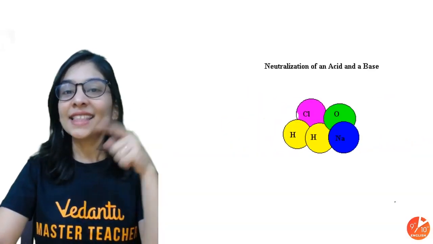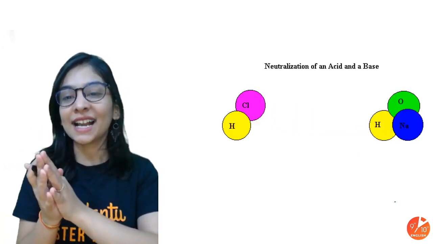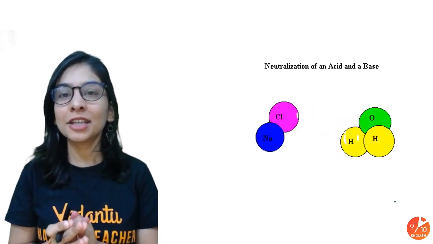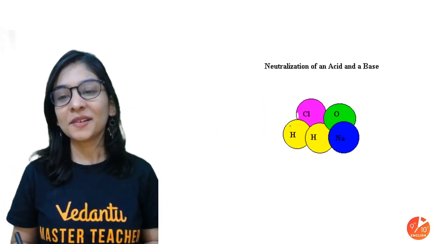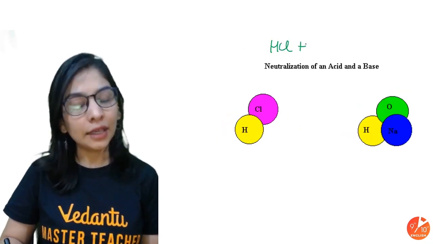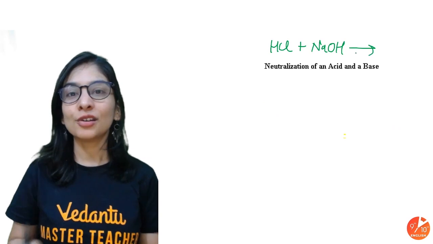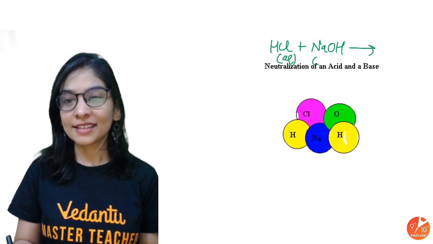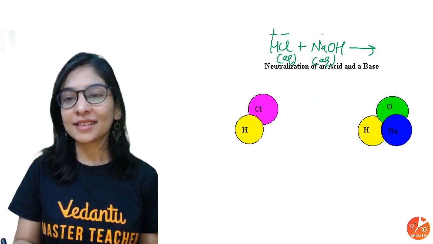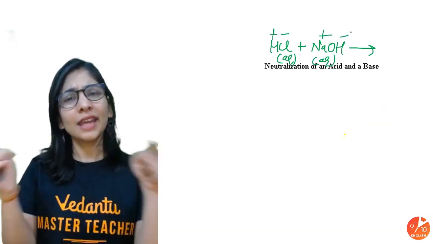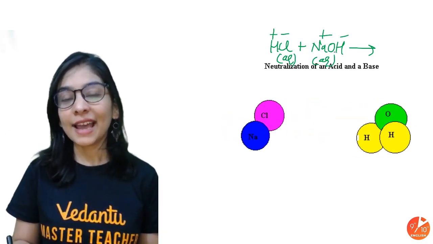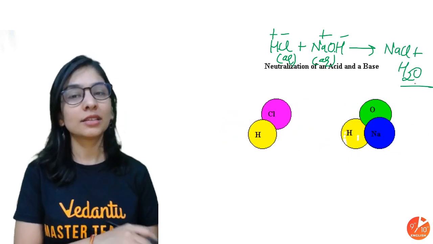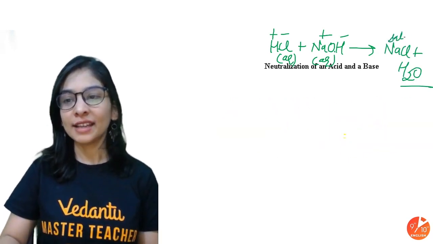Yes, students? And the second type of DD reaction is nothing but the neutralization reaction. What is a neutralization reaction? Reacting an acid and base to give salt and water. A very famous example is given in front of you too. That's the reaction of hydrochloric acid and sodium hydroxide. This is your acid, this is your base, and as you know, acids and bases also have ions, and they'll also exchange ions. So H is going with OH, Na is going with Cl. I got NaCl along with HOH, that's your water.